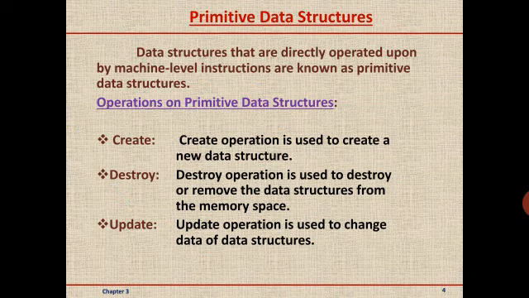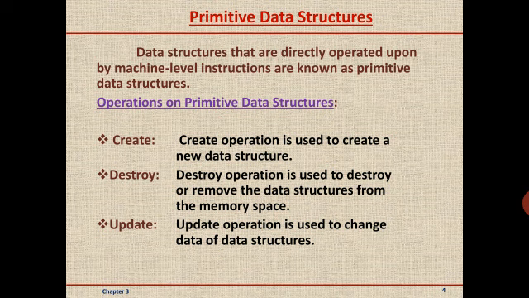Let us now be introduced to the primitive data structures. The data structures that are directly operated by the machine level instructions are known as primitive data structures. The basic operations on primitive data structures include: first one is create.